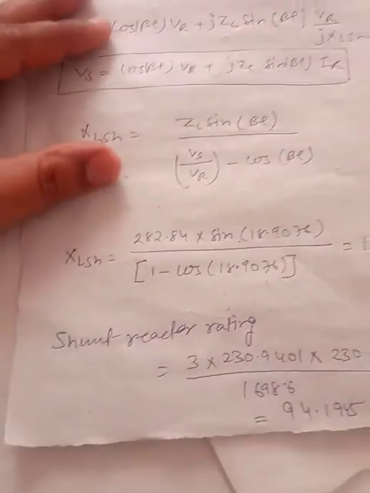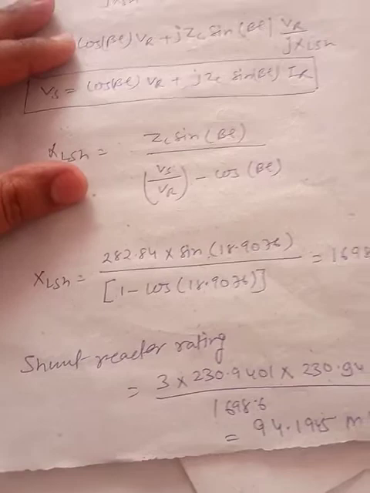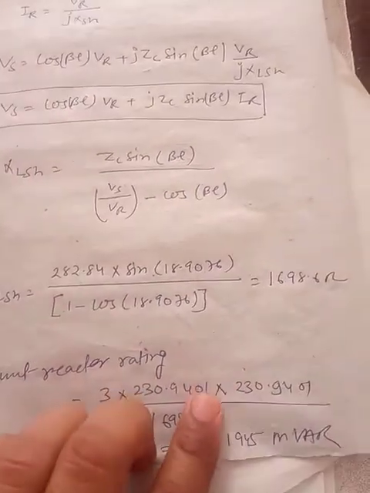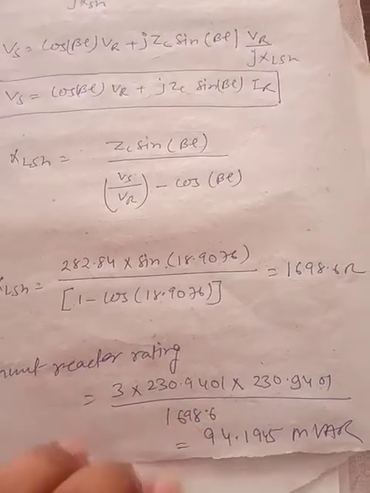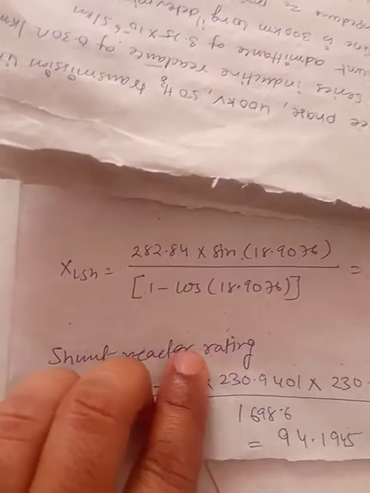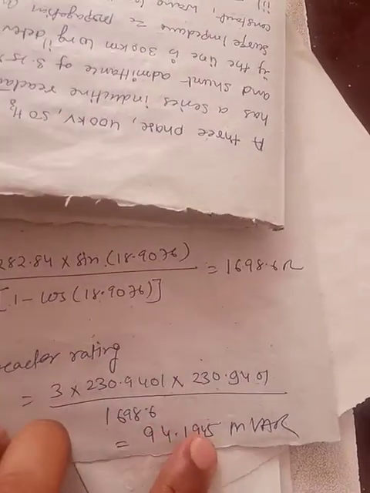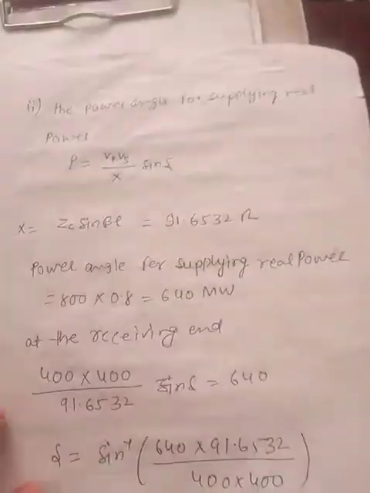Now the shunt rating can be calculated, which is V square into 3 upon the total inductive reactance. This will give me the total shunt reactor rating, that is 94.1945 MVAR. Now further, if I am interested in calculating the second part of this question, what is the second part of this question?